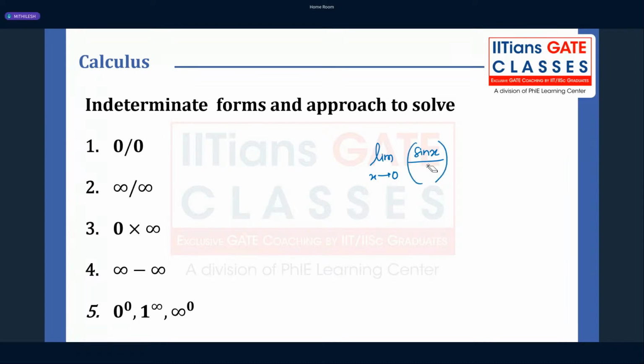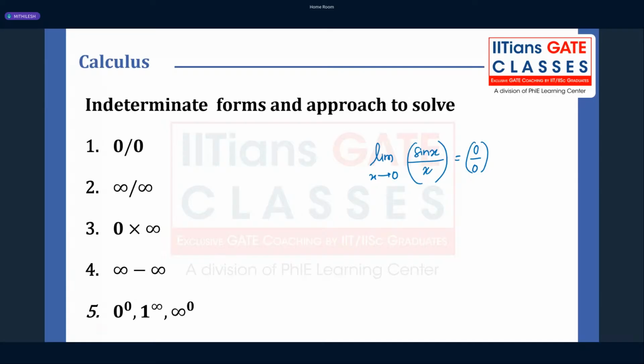If I just say sin x, it's very easy. Sin 0 is 0, right? But if I write sin x by x, what you are going to get is 0 by 0, which is not defined. It's an indeterminate form. Then in such a situation, how can we solve the limit? That is what we are going to quickly learn in this slide.